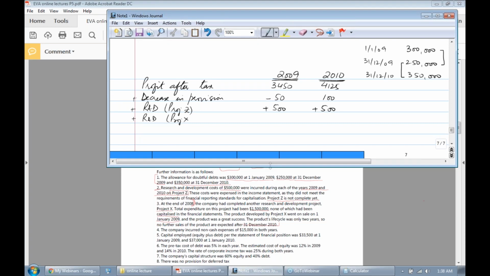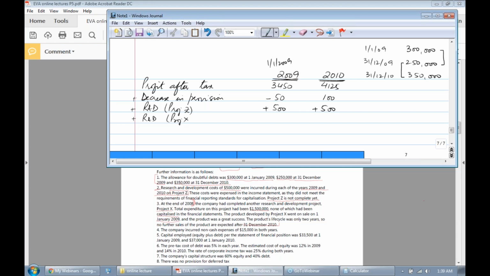Now, project X, it says that expense has been made at the end of 2008. That means that has already been charged in the previous year's profit and loss account, right? And this project has already been started on 1st January 2009. Since this project has started, now we can charge its amortization. So amortization has not been included in this P&L, so we have to charge amortization.